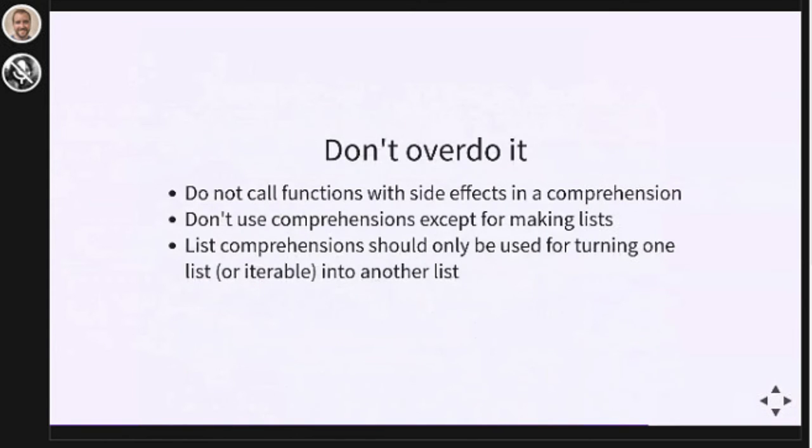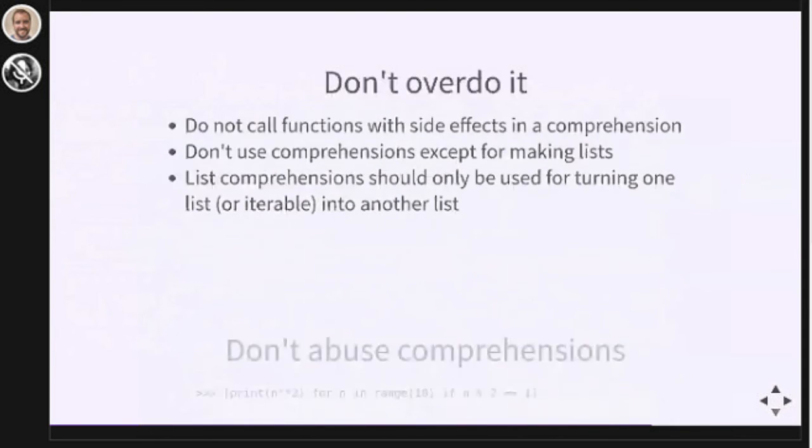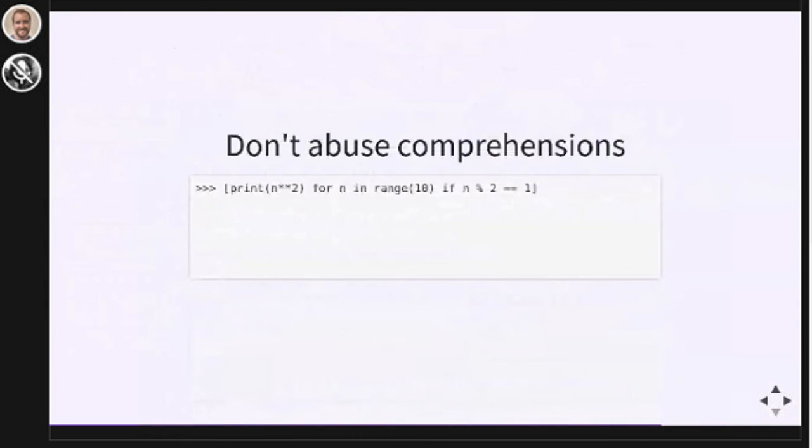List comprehensions are only useful for turning one list into another. Do not use list comprehensions except for making lists. Comprehensions should only be used for the specific but common use case of turning one list into another list. Here, we are calling the print function in a comprehension.